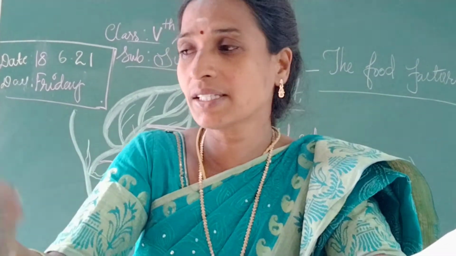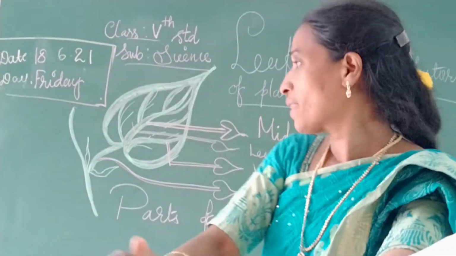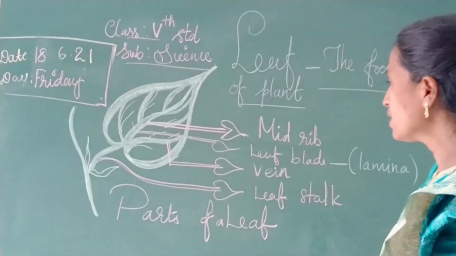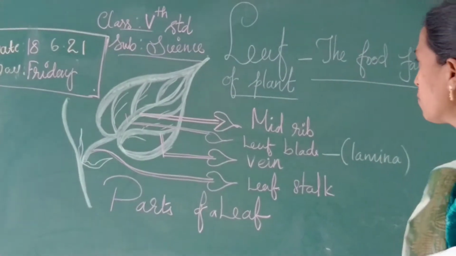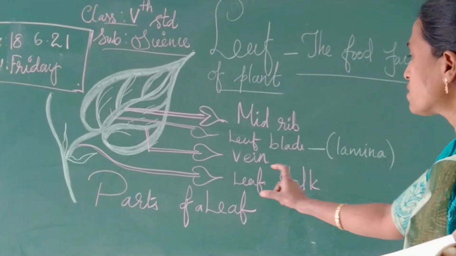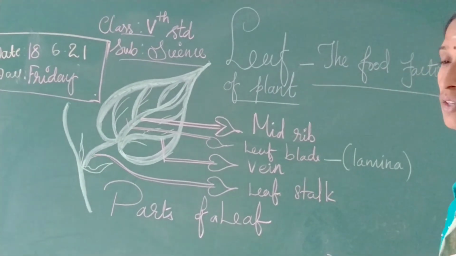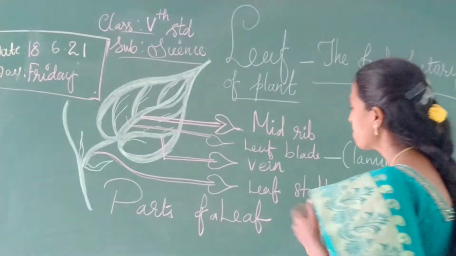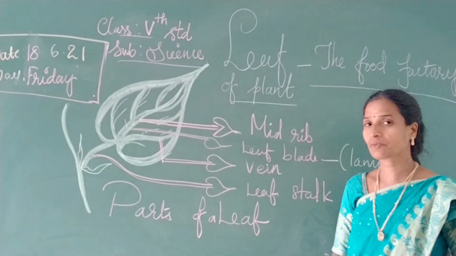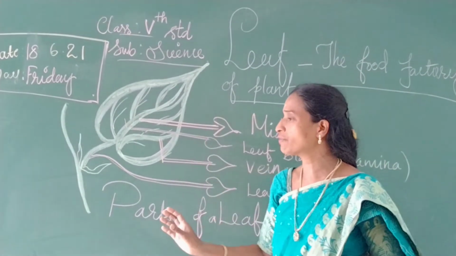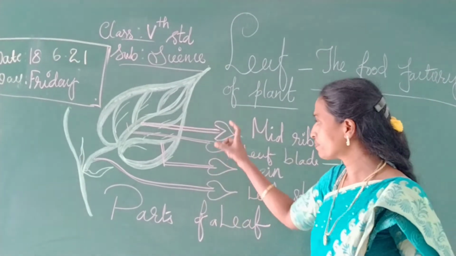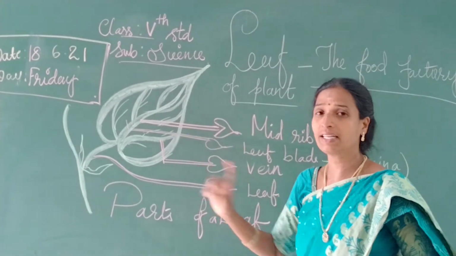Next, listen, I have done the drawing here of a leaf. Next, see here, the parts of a leaf. If you consider a leaf, what are the parts present in it?